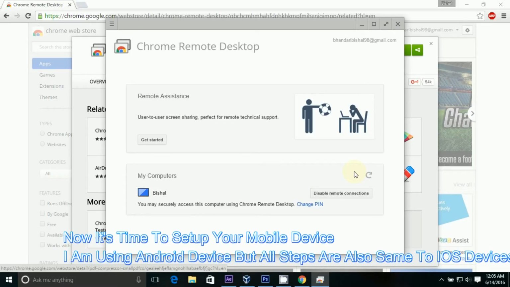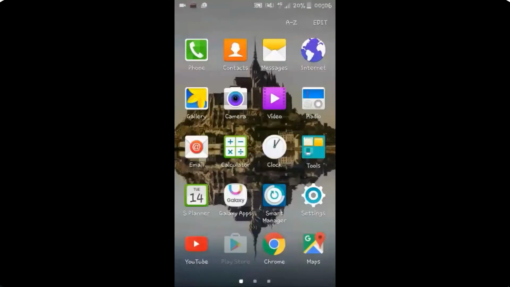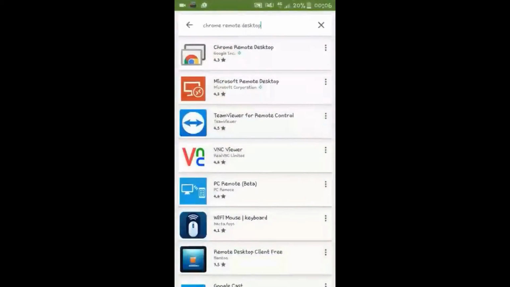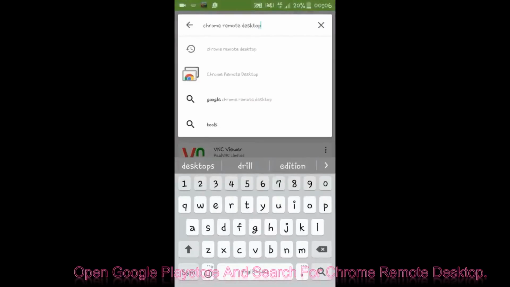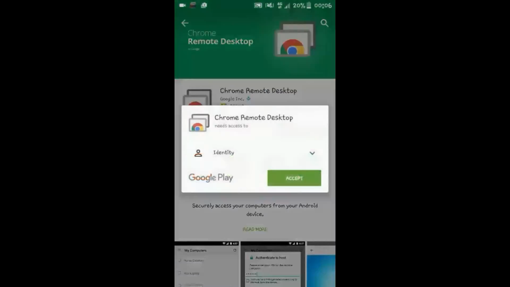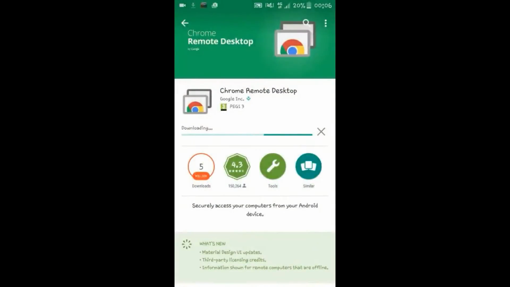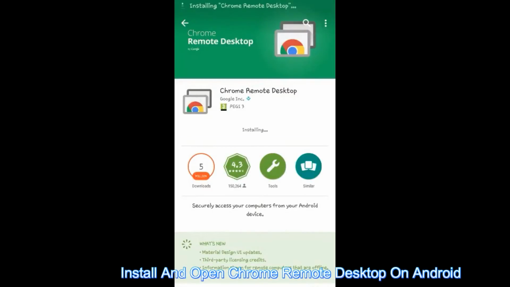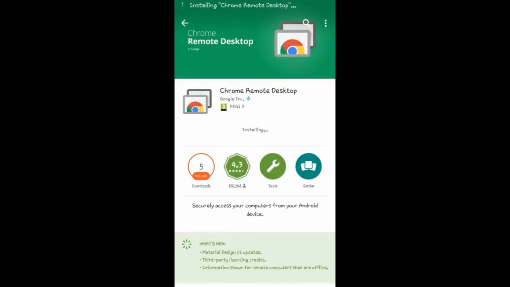Now it's time to set up your mobile device. I am using an Android device, but all steps are also the same for iOS devices. Open Google Play Store and search for Chrome Remote Desktop. Install and open Chrome Remote Desktop on Android.